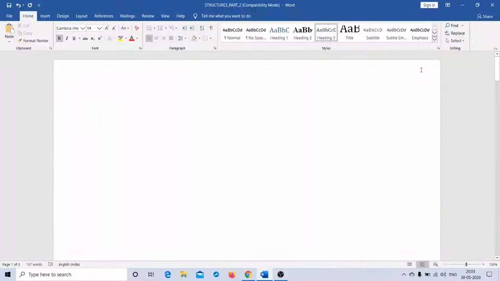Hello everyone, and welcome back to the next session on structures. So far, we have seen the declaration and definition of a structure. We have seen how to declare structure variables and also how to access them, along with a couple of small programs.